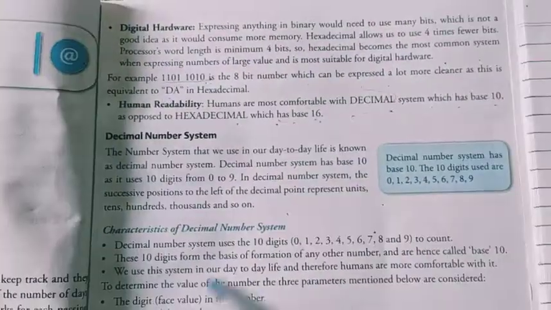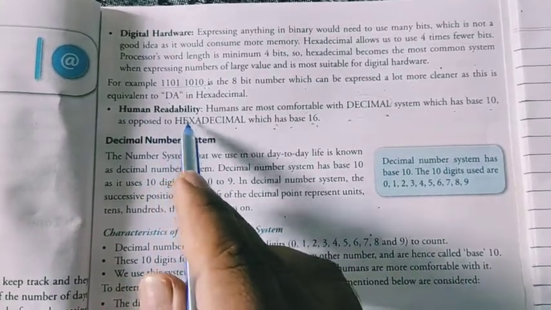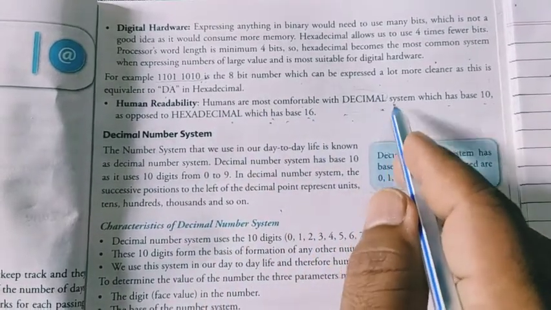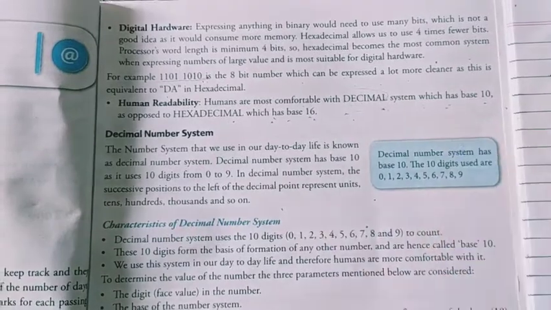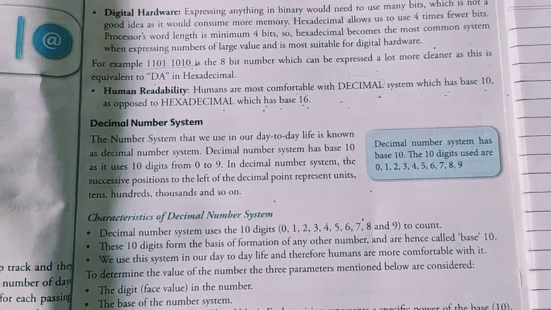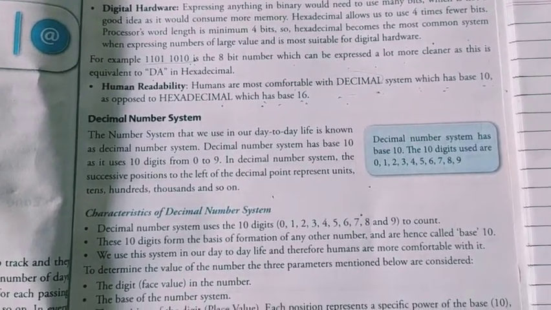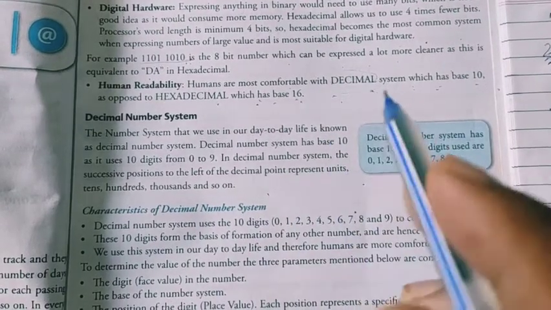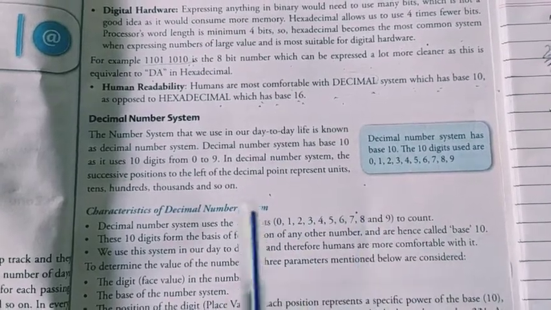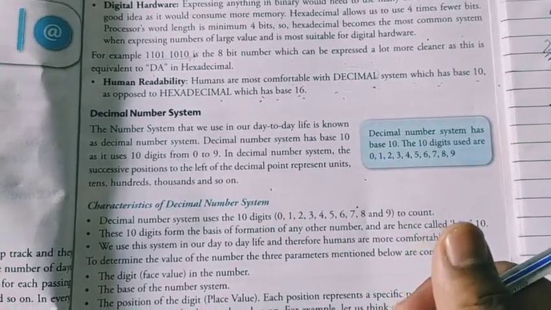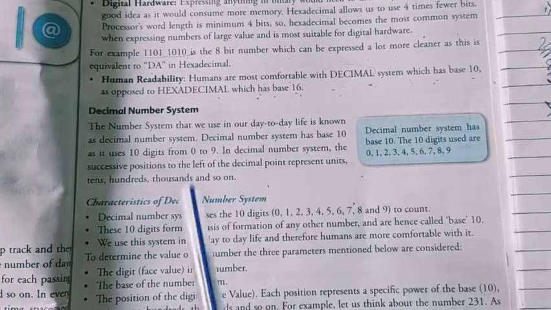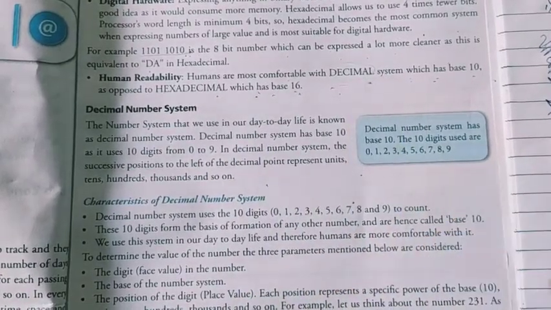Okay, now we have human readability. Readability means the reading quality. Humans are most comfortable with the decimal system, which has base 10, as opposed to hexadecimal, which has base 16. Decimal and hexadecimal are a little bit the same, but hexadecimal has A, B, C, D, E, F, which are a little bit confusing to humans. For example, in your mobile and your calculator, there are only the numbers 0 to 9. From 0 to 9 only we can make any number. There is no need of hexadecimal in our day-to-day life. That's why humans are most comfortable with the decimal number system.